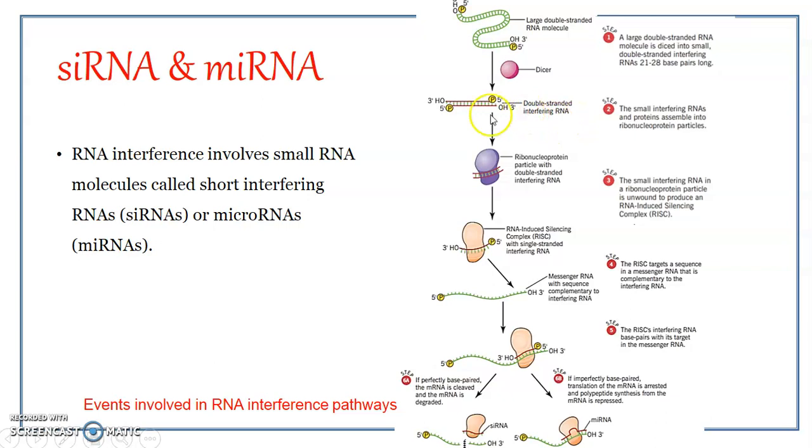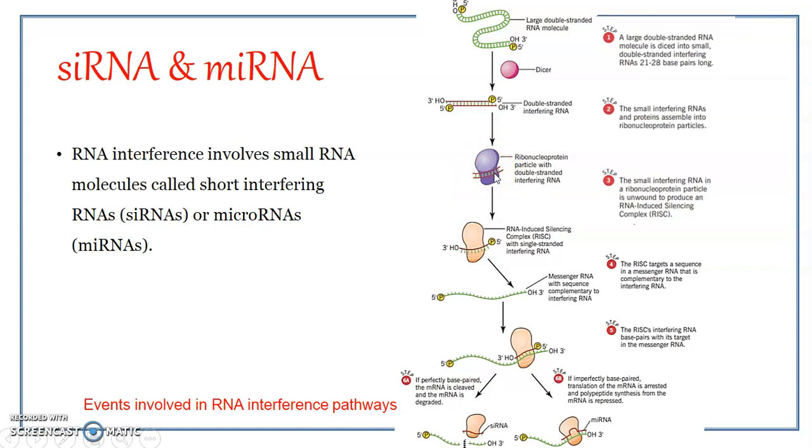Right, now these smaller double-stranded interfering RNAs complex with proteins, ribonucleoproteins. Now this complex is what is referred to as the RNA-induced silencing complex, otherwise referred to as RISC. Okay, so we can call it the pre-RISC complex. The pre-RISC complex is formed of smaller double-stranded interfering RNAs complexed with proteins.